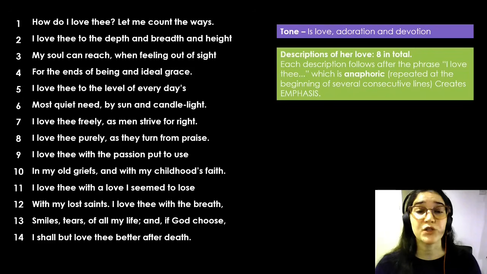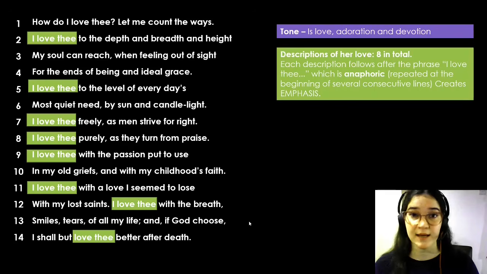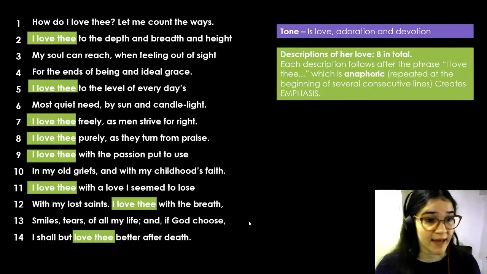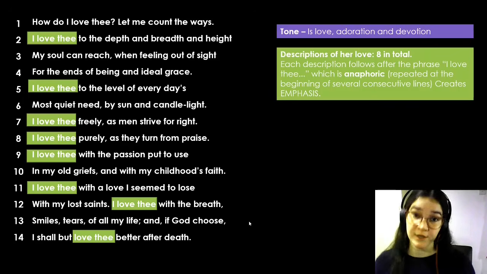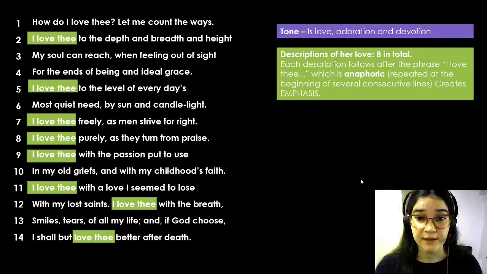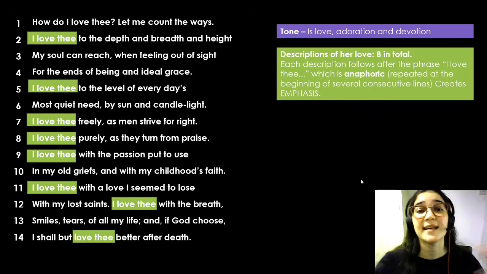There are descriptions of her love that we see throughout the poem. There are in fact 8 in total. As you can see over here, in line 2, "I love thee," then the description follows. Same thing happens in lines 5, 7, 8, 9, 11, 12, and 14. So when she says, "I love thee," a description of her love follows. And this is anaphoric, which means it's repeated at the beginning of several consecutive lines. And this repetition creates an emphasis on just how much she loves this person.